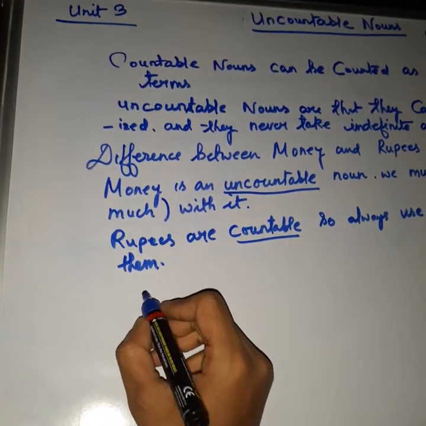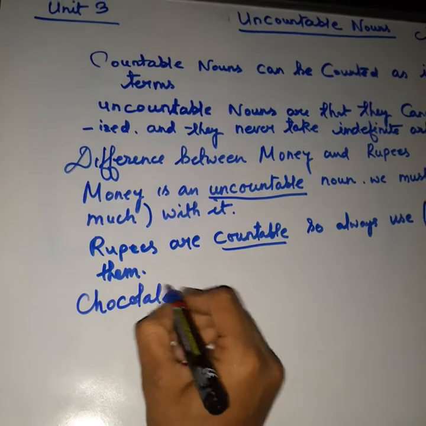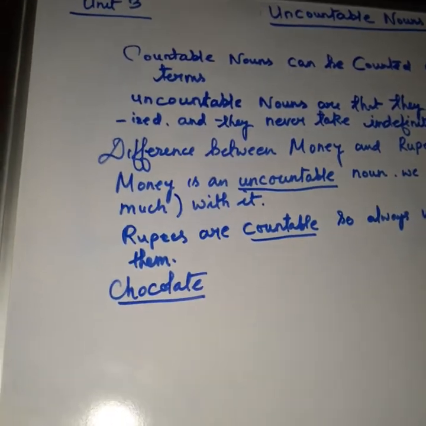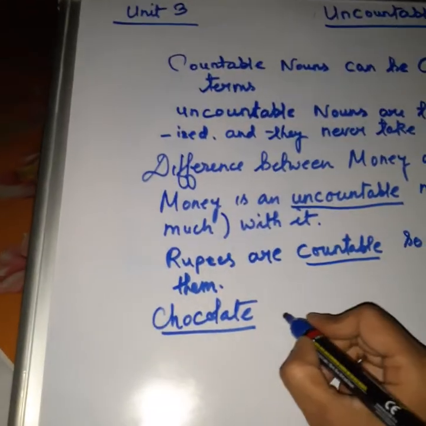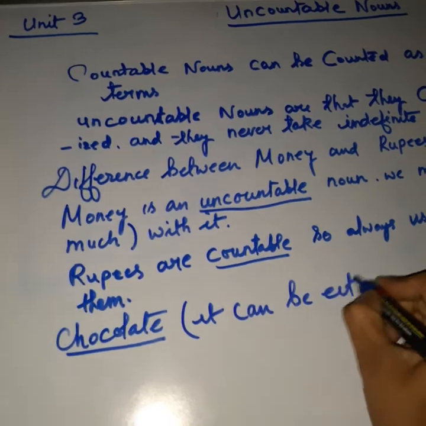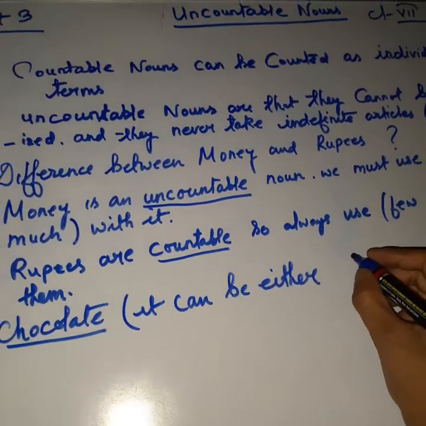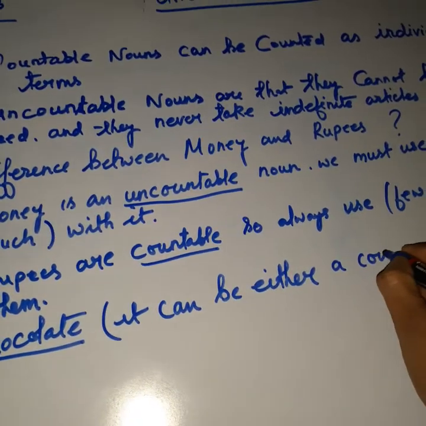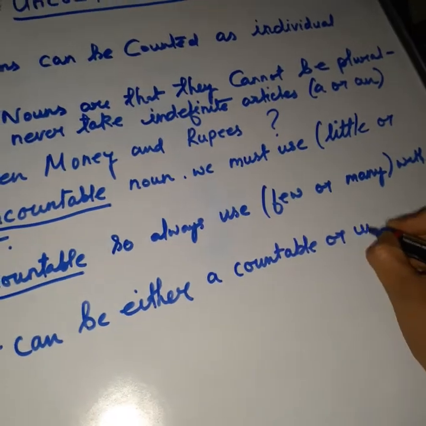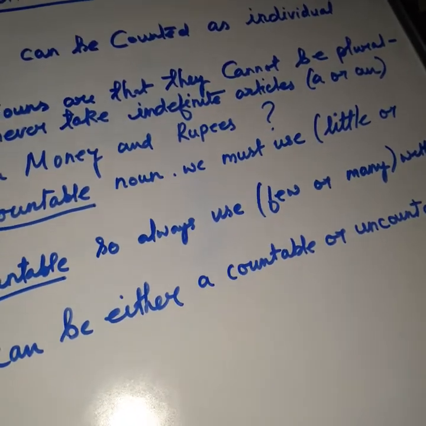One more example is chocolate. Now we can say chocolate can be either countable or uncountable. Remember, this is very important. Why?